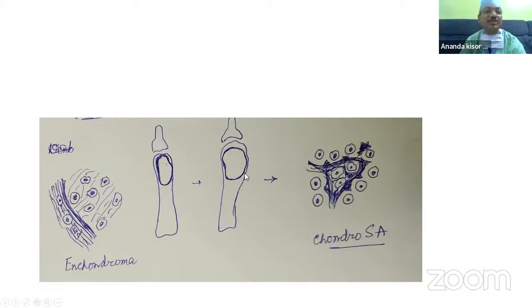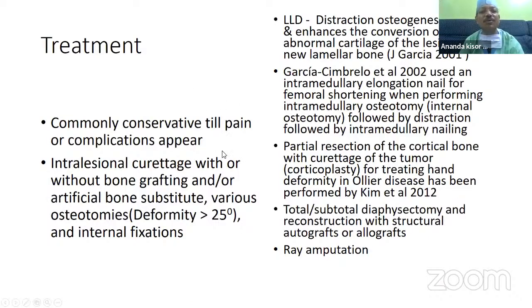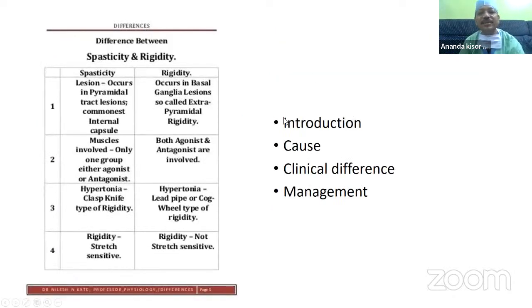You can write it down in this manner. And the treatment, basically, is initially conservative if there is no pain, but operative if there is pain and increasing size: intralesional curettage, and also there are some specific treatments for their complications. Now the spasticity, rigidity, basically you can write it down in this manner.